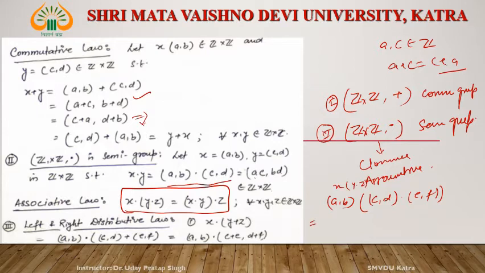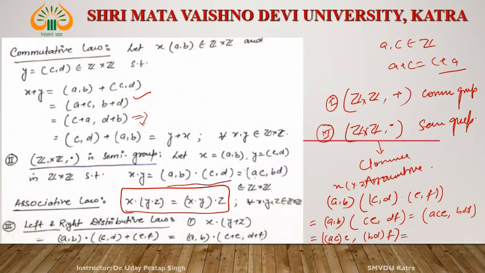Then this is (A, B) dot, what is (C, D) dot (E, F)? This is (CE, DF). And what is this? This is (ACE, BDF), okay. And this can be written as (AC dot E, BDF), okay.